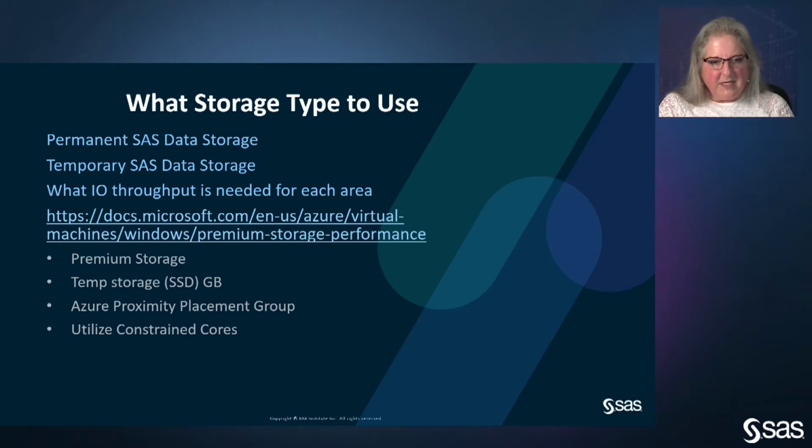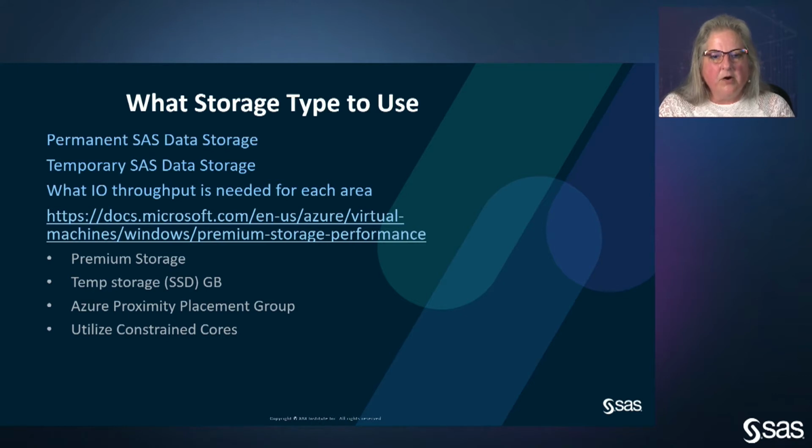The most heavily used SAS file system is the temporary SAS data storage. From a SAS 9 perspective, we refer to that as SAS Work and SAS Utilloc. And from a Viya perspective, it's referred to as CAS Disk Cache. It's where temporary files are written, and then again, reused throughout the applications when you have multiple steps. It needs to be very fast. It's one of the areas that my team helps make sure has the fastest I/O throughput. In general, I recommend 150 megabytes per second per physical core.